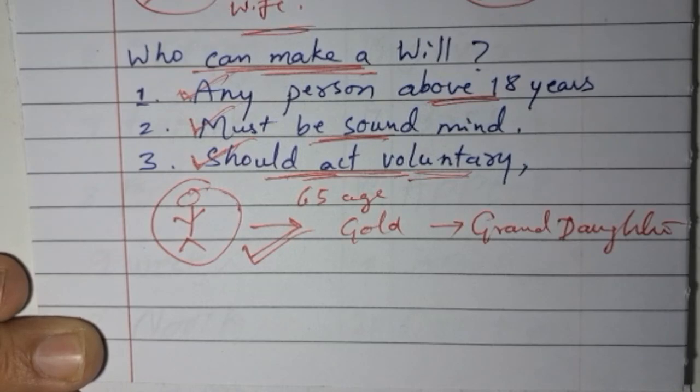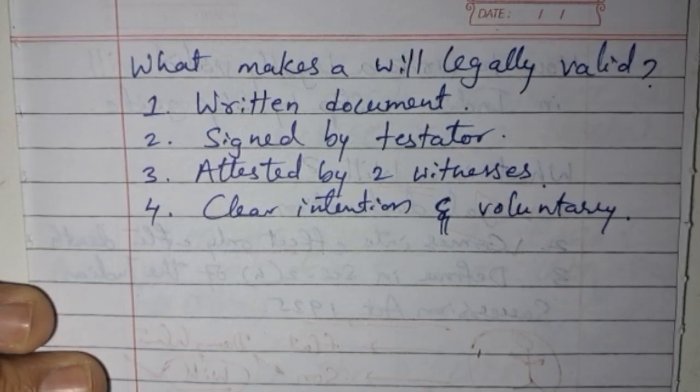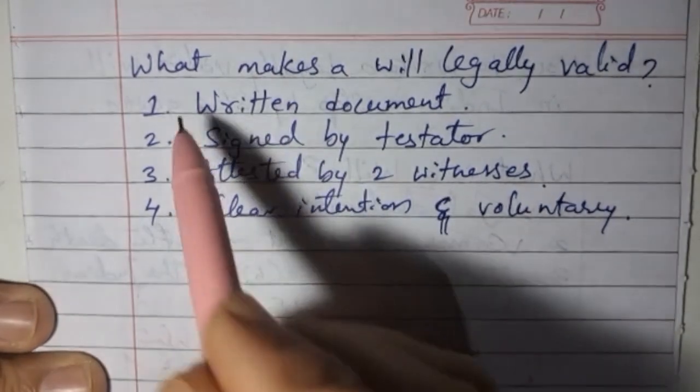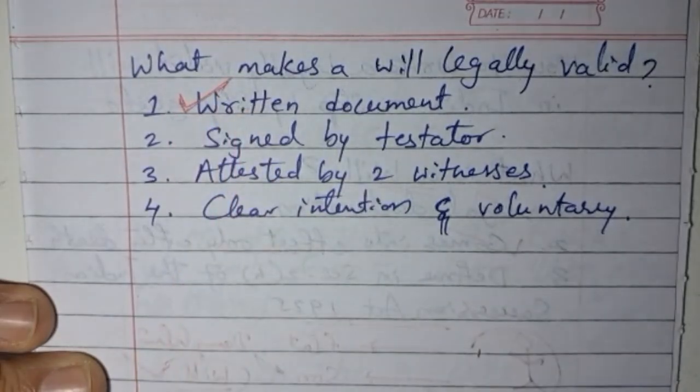Now friends, we also need to see a few scenarios. What makes a will legally valid? To make a will legally valid, the will must be a written document. This is very important.